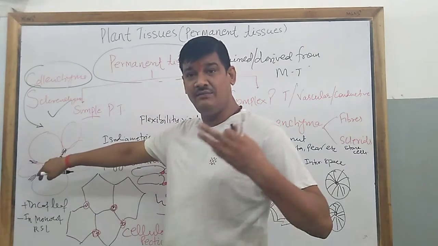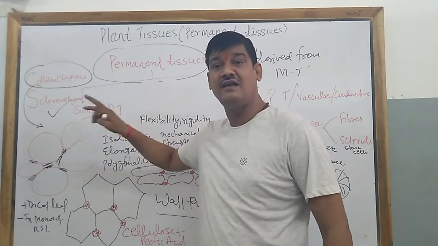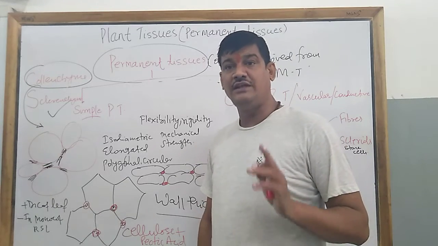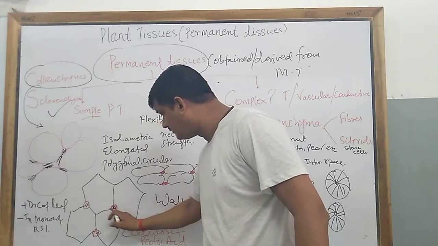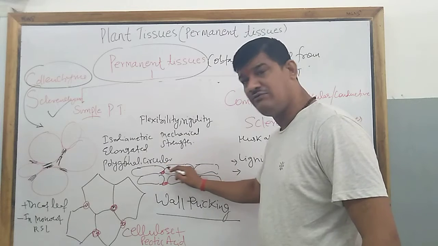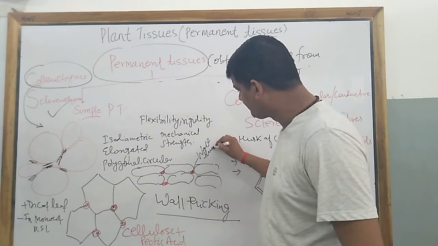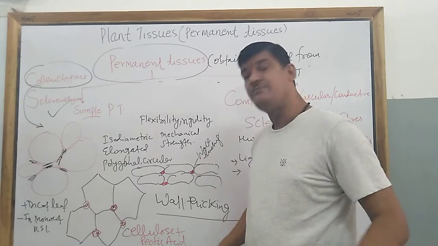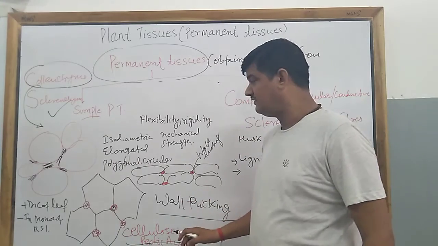The chemical substances which provide this wall thickening to the collenchymatous cells are cellulose and pectin. Cellulose and pectin are the substances which provide this wall thickening. Here you can also see this is the wall thickening and this is a rectangular structure. So this is called wall thickening, and it is due to the presence of cellulose and pectin.